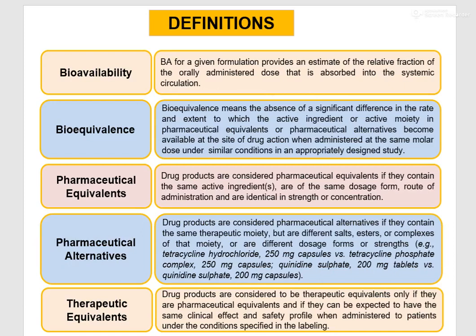Now, what do you mean by therapeutic equivalents? Drug products are considered to be therapeutic equivalents only if they are pharmaceutical equivalents and if they can be expected to have the same clinical effect and safety profile when administered to patients under the conditions specified in the labeling. Means how can you describe therapeutic equivalents? Two drug products are considered to be therapeutic equivalents if they have the same clinical effect, meaning the same efficacy and the same safety profile.